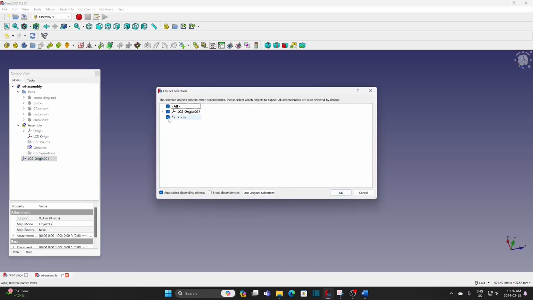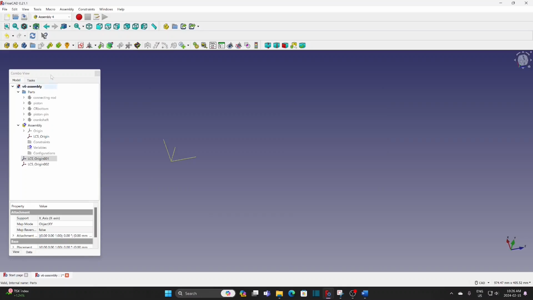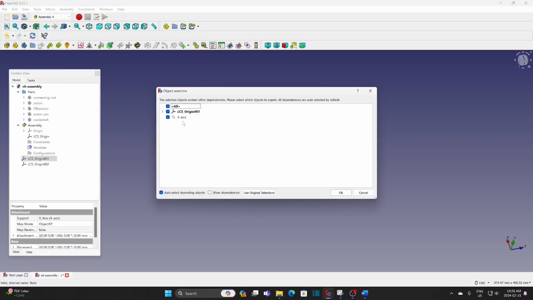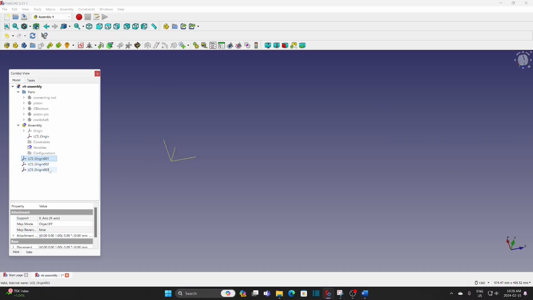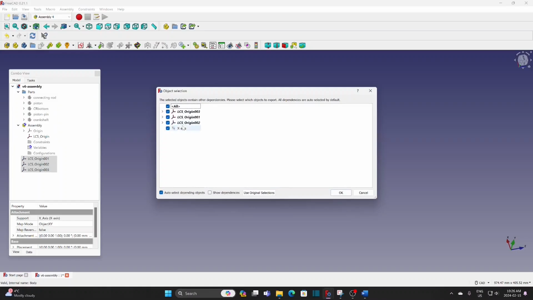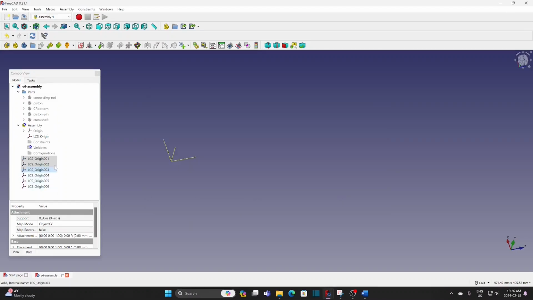Duplicate. I can duplicate all 3 LCS at the same time. So I have all 6 LCS.